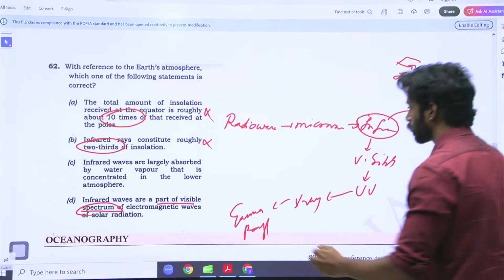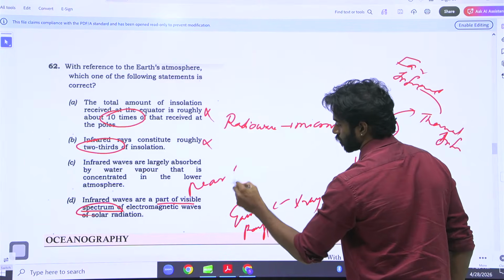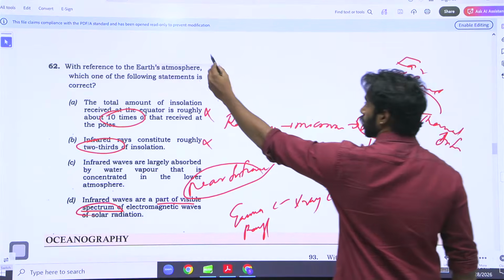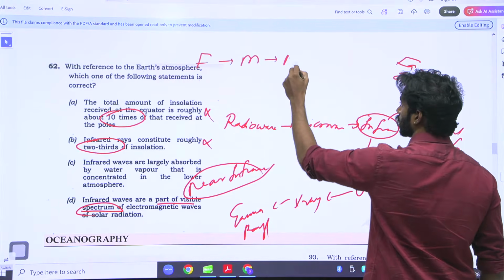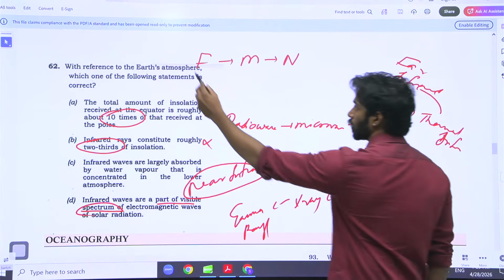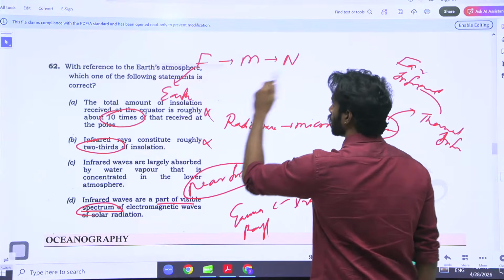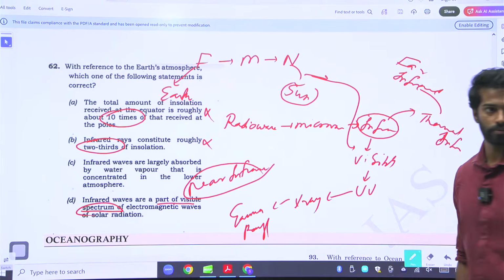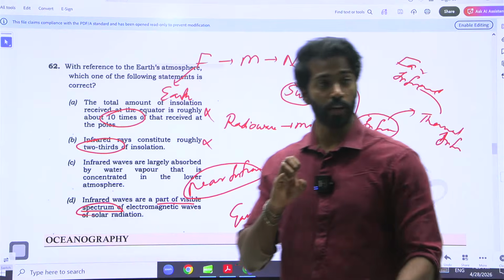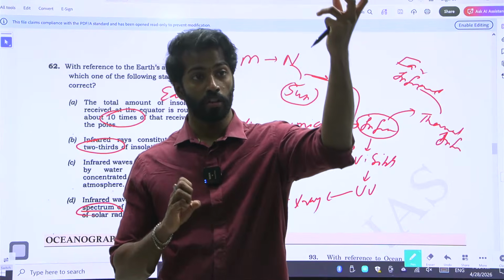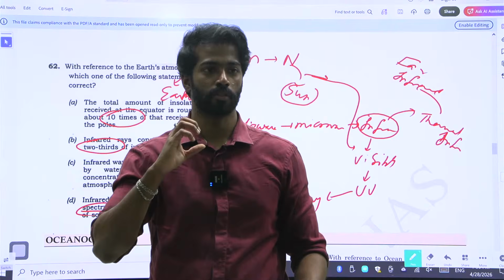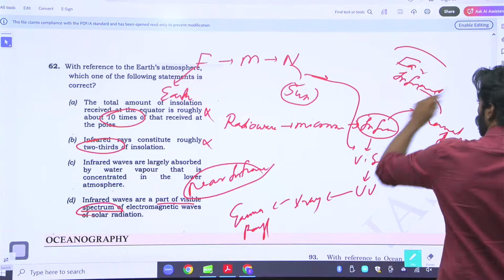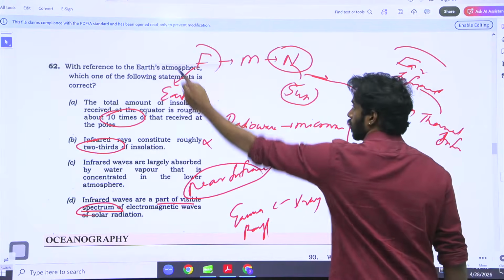Because the sun releases near infrared. In infrared, there are three types: one is far, one is middle, and one is near. Far infrared is what is released by Earth. Near infrared is released by the sun. Near infrared is closer to visible light. That is why the infrared released by Earth is long and the infrared released by the sun is short. So this is the visible light spectrum, and the sun releases near infrared, whereas Earth releases far infrared.